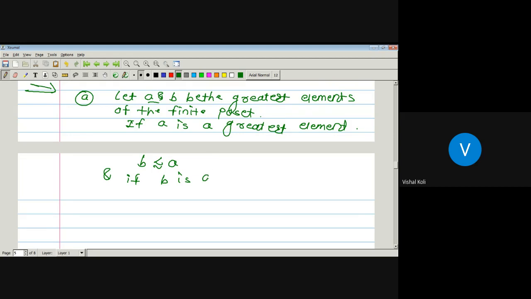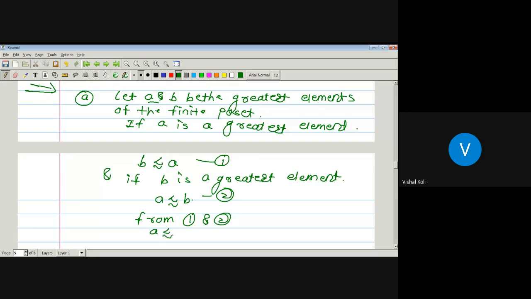And if b is a greatest element, then it succeeds all the other elements of that poset, so a precedes b. So from 1 and 2, a precedes b and b precedes a.